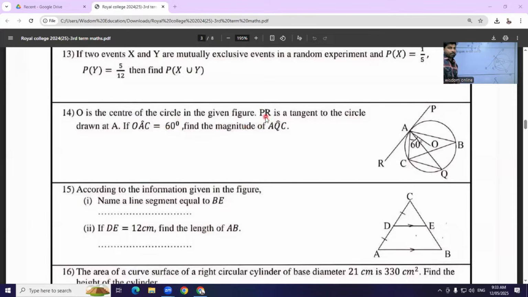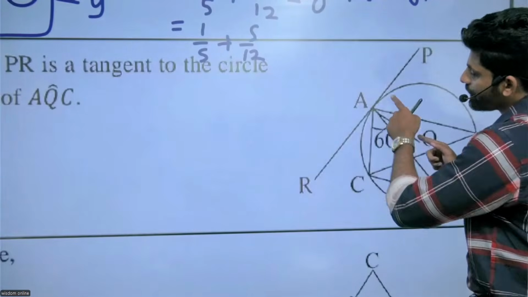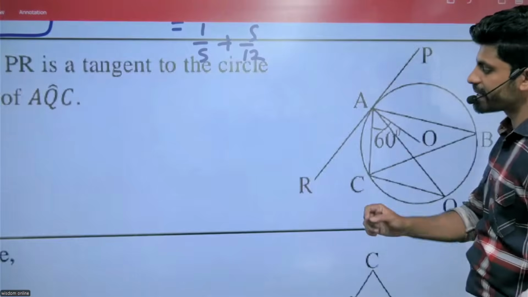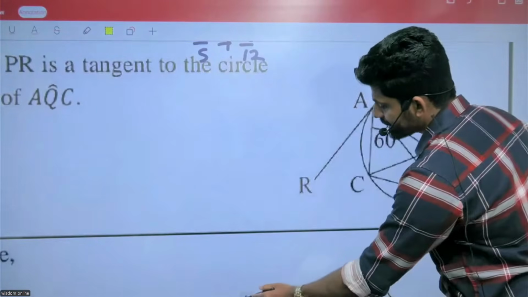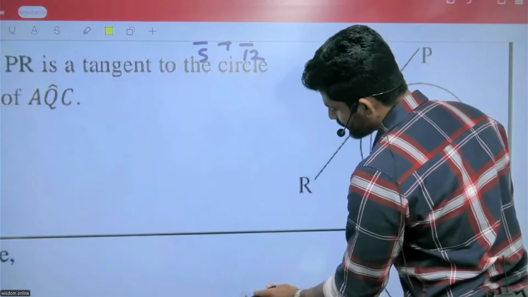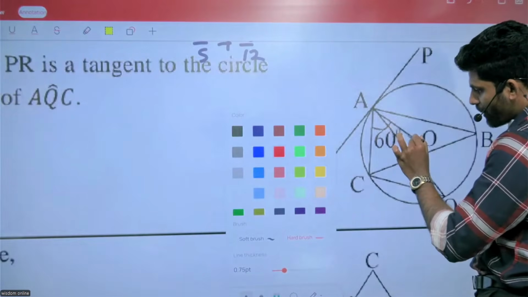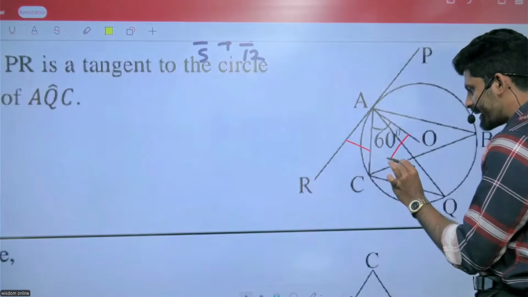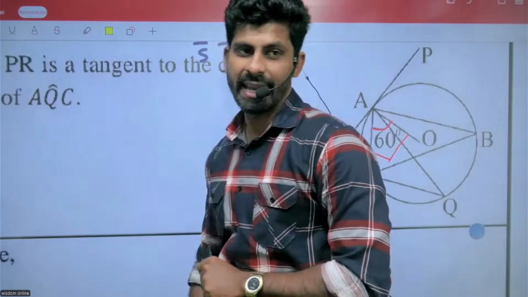O is the center. PR is the tangent. O is the center, and PR tangent means we know that a tangent is perpendicular to the radius. Tangent is perpendicular to the radius. That means this angle equals 90 degrees. Now OAC is 60.